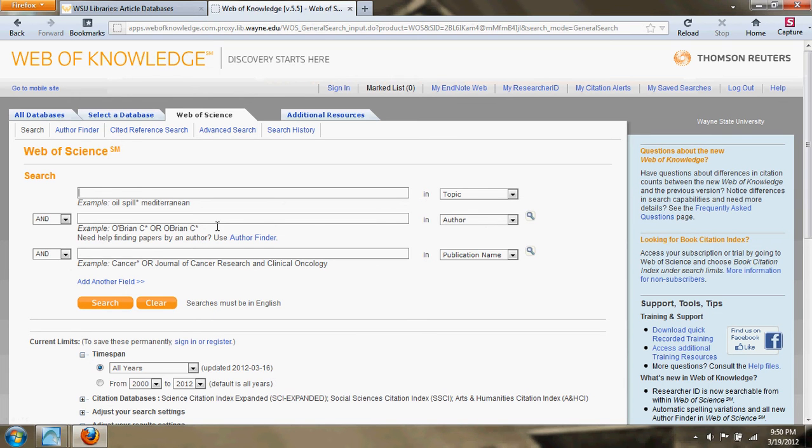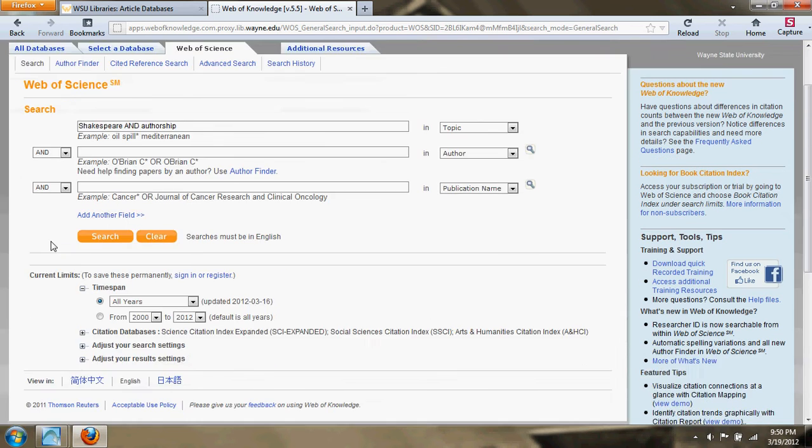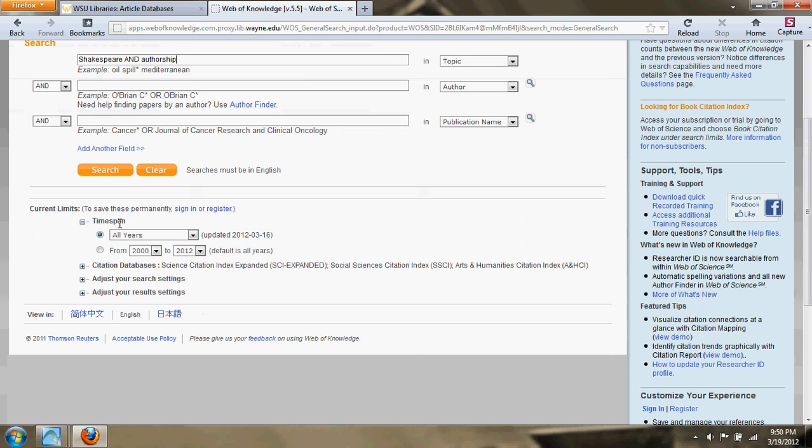The search we're going to do is going to use Shakespeare as our topic. And actually, more specifically, we're going to use Shakespeare and the idea that he is not the author of the works that are attributed to him. And so then we're going to use authorship as our topic. And you can see down here is the way you'll limit your search. All years, or you can look just the last 5, the year to date for 2012, and so on, getting more and more current. But we're going to go back and actually just keep it at 2000 and search the last 10 years or so.